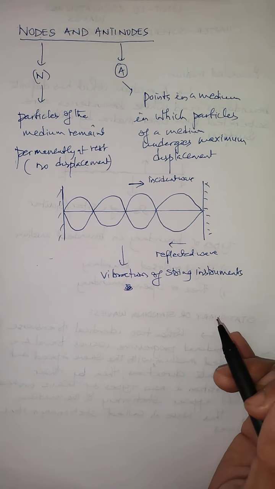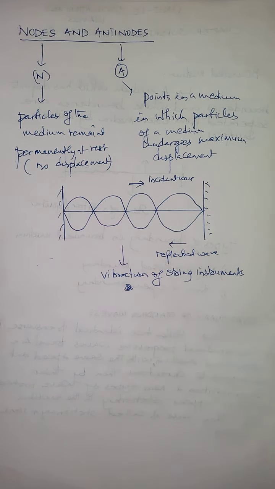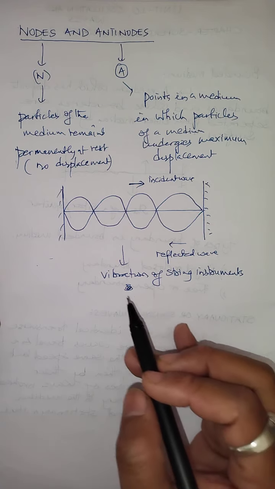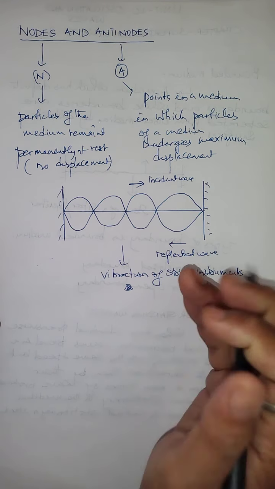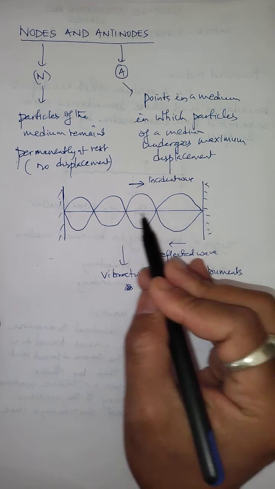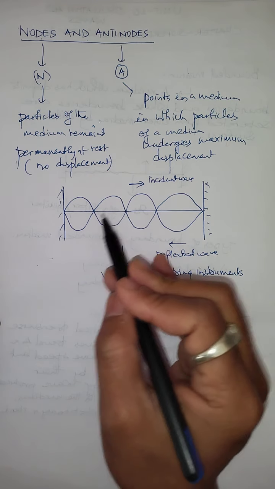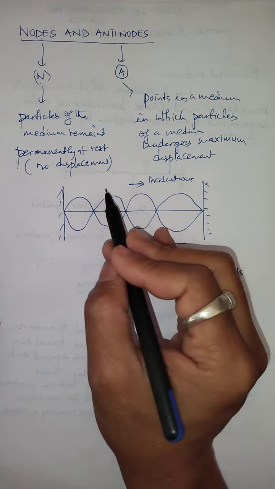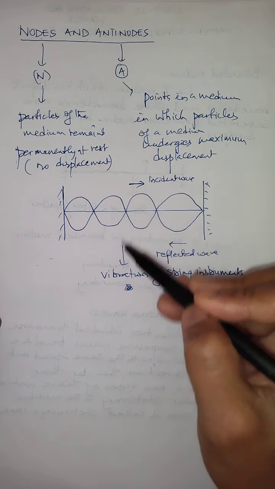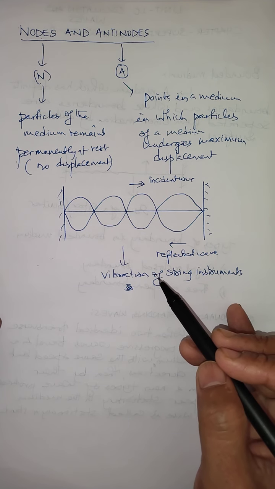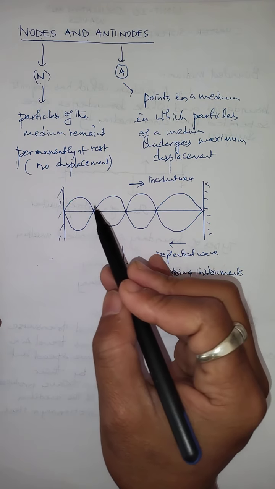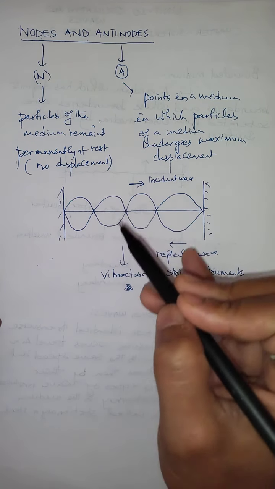Now, in order to understand the node and antinode in a stationary or standing wave, let me take the example of the stationary wave observed in a string instrument, like the vibration of a sitar or guitar, which has two rigid boundaries. This is the string of a sitar or guitar which vibrates, and when it vibrates, both waves superpose. In the string of a guitar or sitar, transverse vibration will occur, so that the particles of the medium vibrate perpendicular to the direction of propagation of the wave.